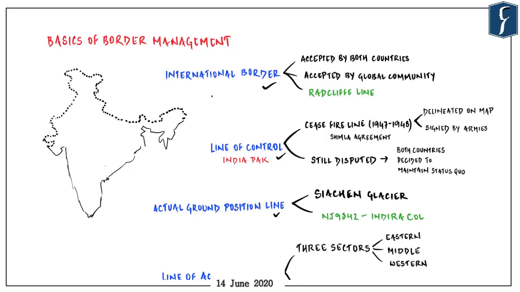So let us start with international border. Now international border, as the name suggests, is a border which has been accepted by both the countries as well as rest of the global community. So there is no doubt in anyone's mind that which territory belongs to which capital. For example, Radcliffe Line that divided British India into India and Pakistan. So if you try to plot a Radcliffe Line, it looks something like this. Basically, border between India and Pakistan at the time of partition.